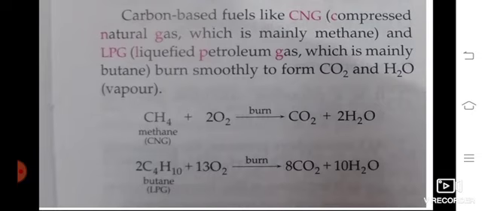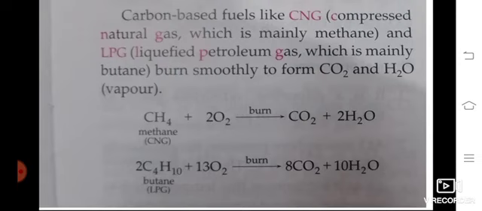Carbon based fuels like CNG. CNG is compressed natural gas, in which mainly methane is present. And LPG. LPG is nothing but the household use cylinder, liquefied petroleum gas, in which mainly butane is present. These both burn smoothly to form carbon dioxide and H2O, water vapor.